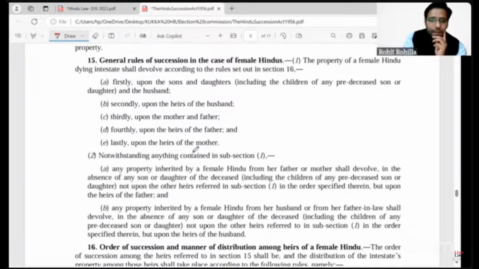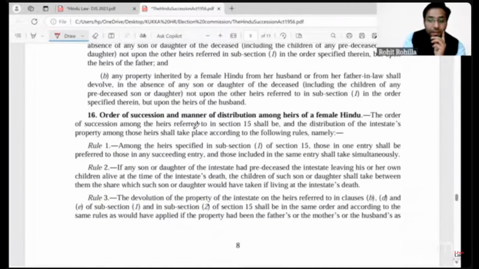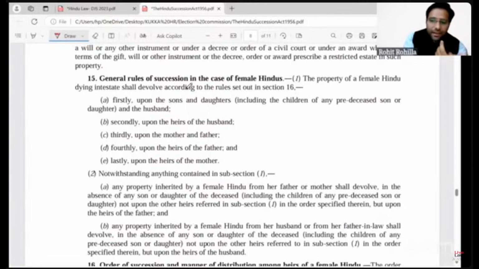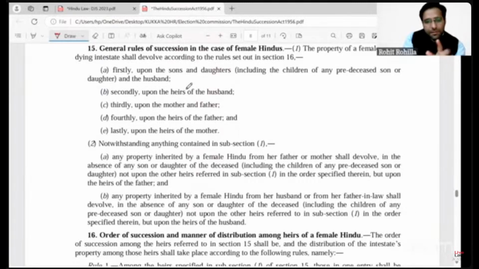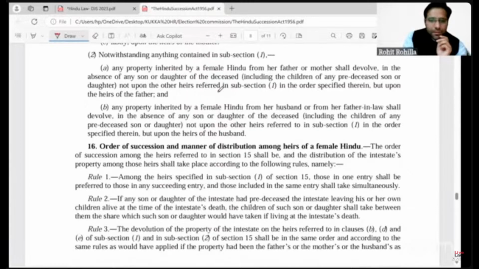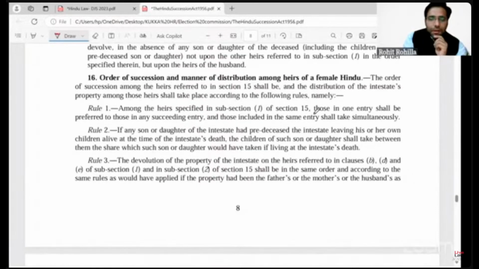Section 15 and 16 deal with the devolution of property in case of females, right? In case of females, it will be advisable if we first read section 16 and then move on to section 15. Section 16 tells you the order of succession and the manner of distribution, whereas section 15 tells you the classes of heirs in case of females, the way we have seen under section 8 in case of males, right? In case of females, the classes of heirs are mentioned in section 15. So section 16 says, just who are mentioned in subsection 1 of section 15. We'll see.